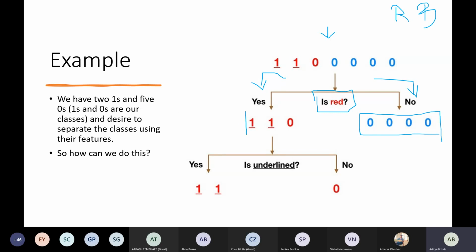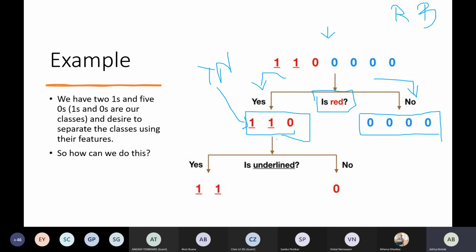Okay, so now why is this not called a terminal node? Anyone? Why is this 110 not called a terminal node? My question is that. Okay, Nakul is absolutely correct, because it can be further classified.